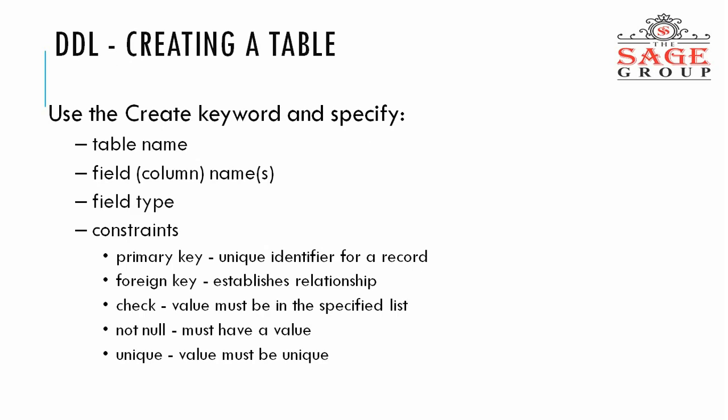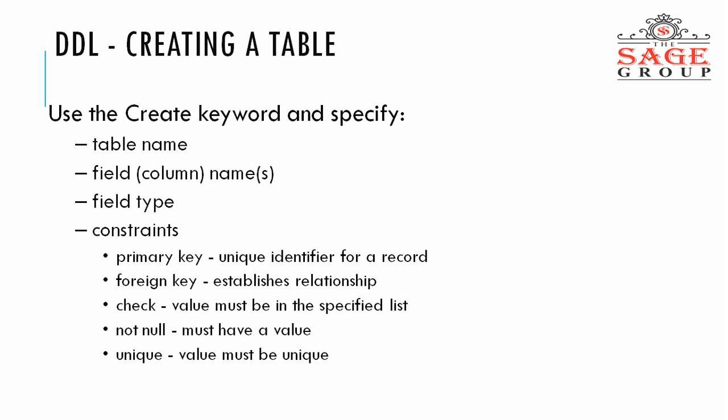Now, DDL: creating a table. How to create the table? Use the create keyword and specify how. First of all we give the table name, then the fields, that means the columns, then column names, then field types, constraints. After that, constraints.